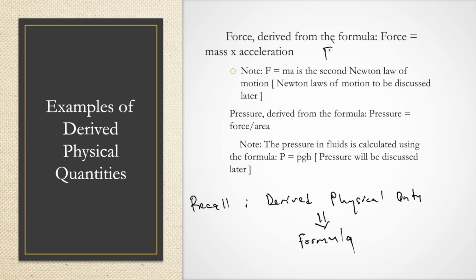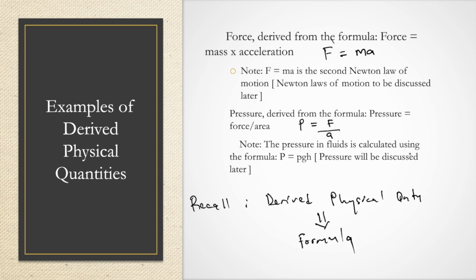So this formula, F for force is equal to ma, mass times acceleration, is actually the second Newton law of motion. Saka ma Newton laws of motion tichazoma discuss later. This is just a precursor. Our second example of derived physical quantities is pressure. Saka we can derive pressure from the formula. Pressure is equal to force over area.